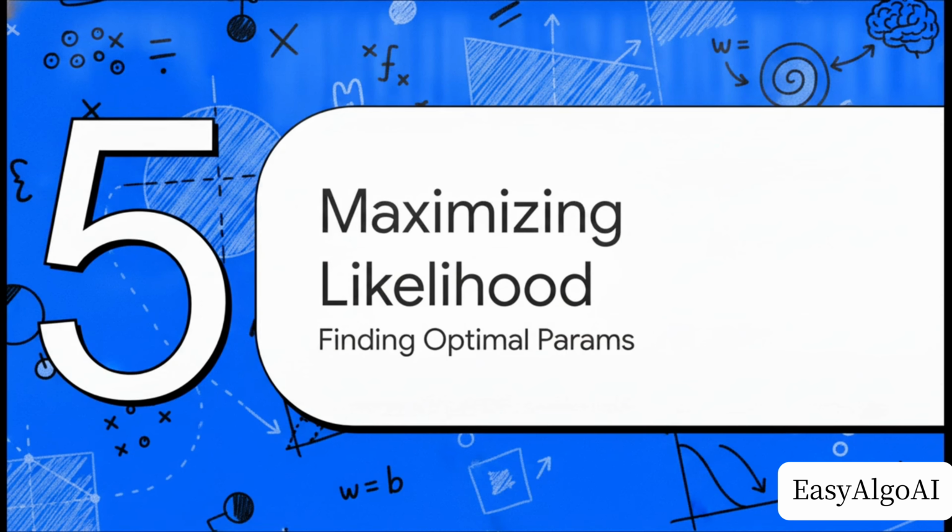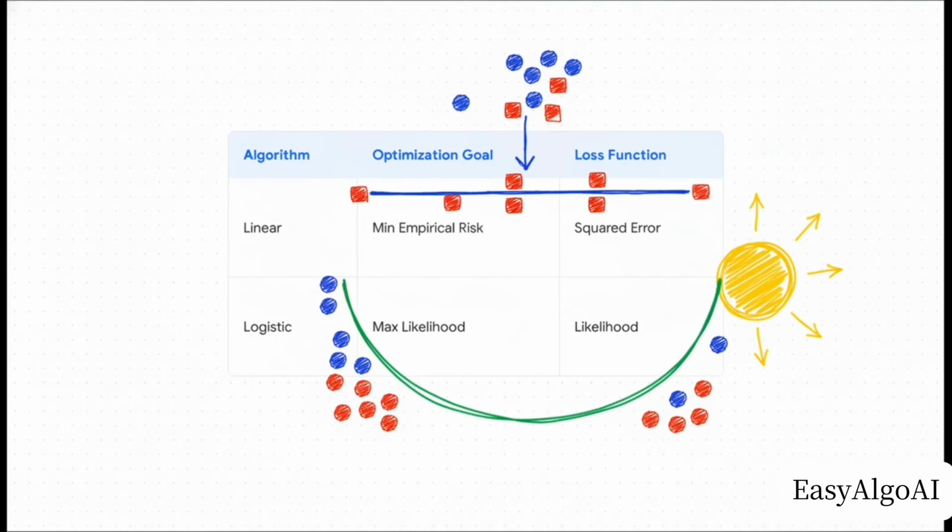Step 5, maximizing likelihood, finding our optimal parameters. We've got the architecture down, but how does the model actually learn the ideal W and B weights from the training data? Well, there's a stark contrast here compared to linear regression. Linear regression is all about minimizing empirical risk using squared error loss. But logistic regression evaluates success completely differently. Its goal is to maximize the likelihood. It wants to find the exact parameters that make the observed training data as probable as possible.